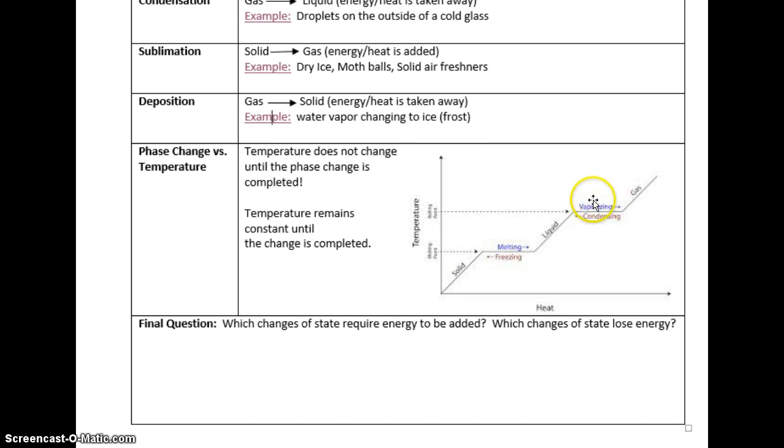Alright, so the biggest thing to remember is that during that phase change, during the melting or freezing, or the actual boiling or condensing phases, the temperature will be a flat line and will remain roughly the same. Okay? And during those slanted areas that you see, temperature is either increasing or decreasing depending on which way you're going.